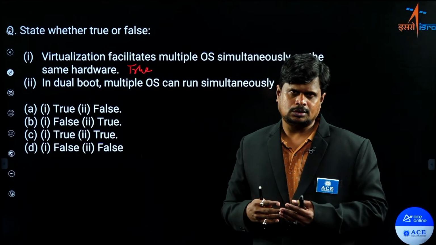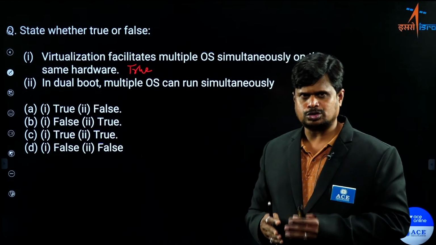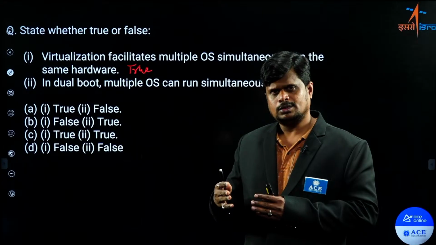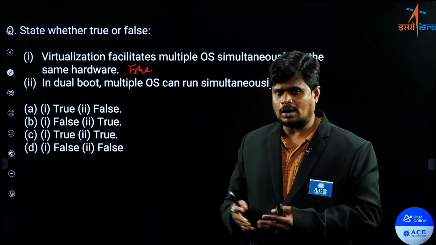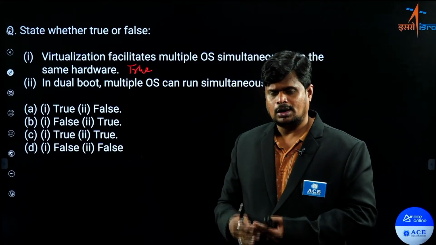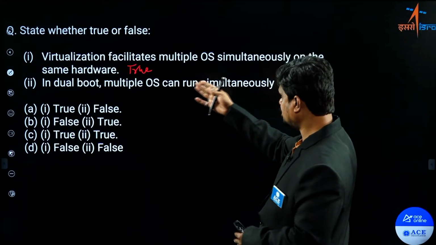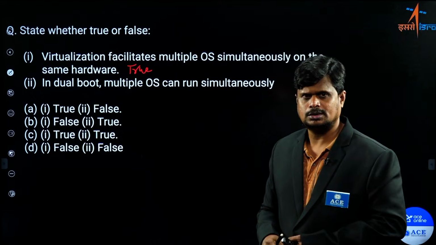After installing VirtualBox or VMware, are you able to create a virtual machine? Yes. In that virtual machine, I may have a Linux operating system, yes or no? That is the way virtualization facilitates multiple operating systems simultaneously on the same hardware, which is correct.